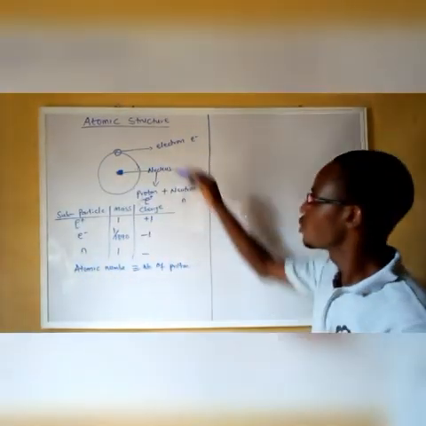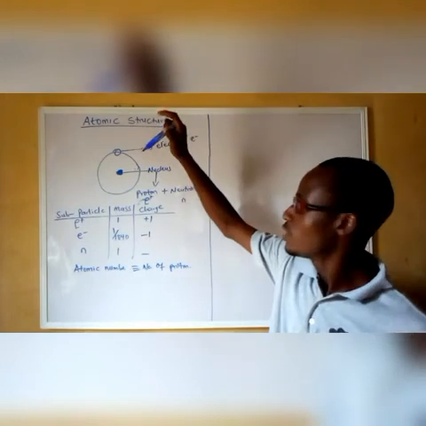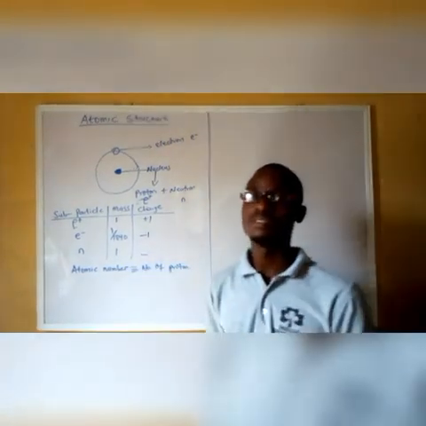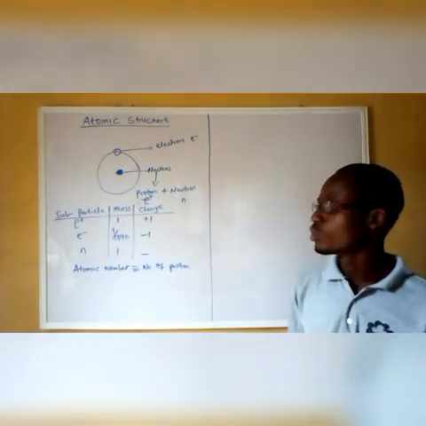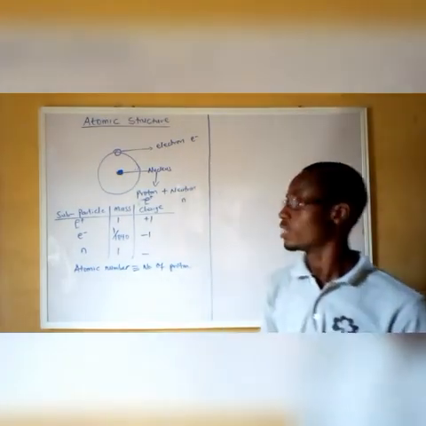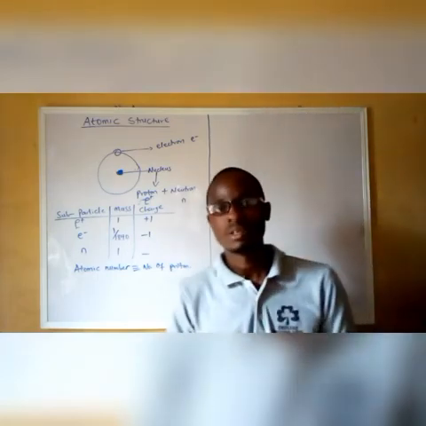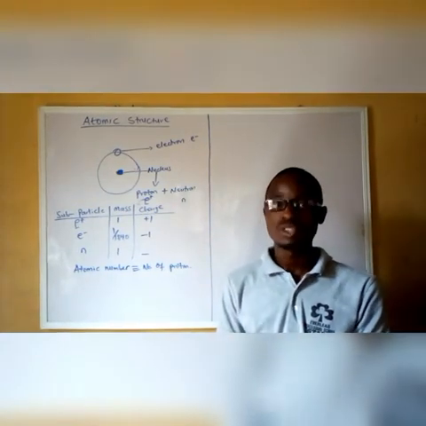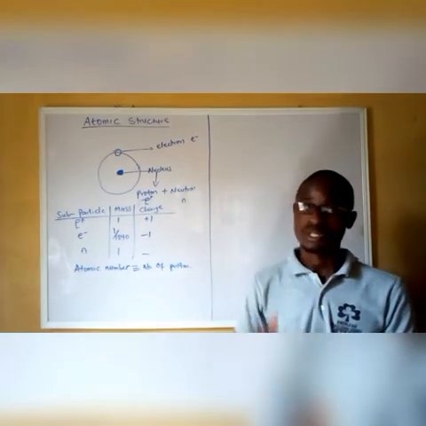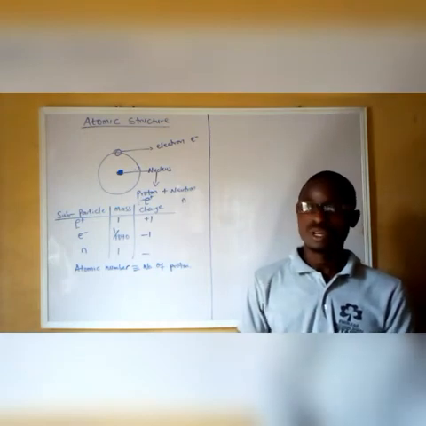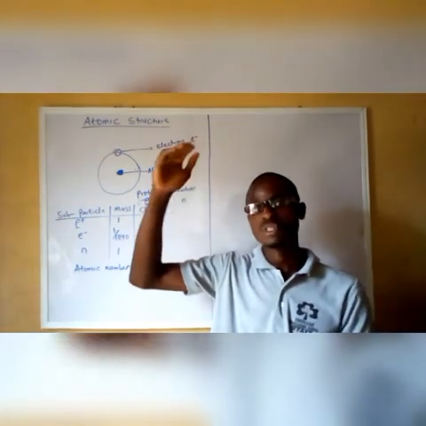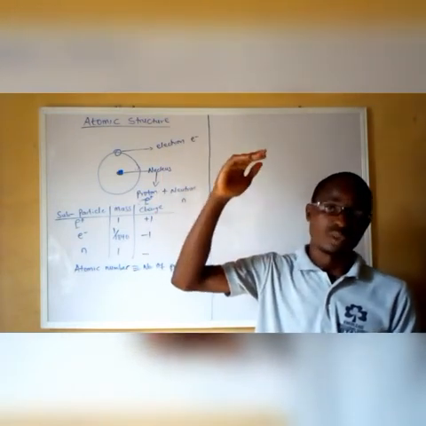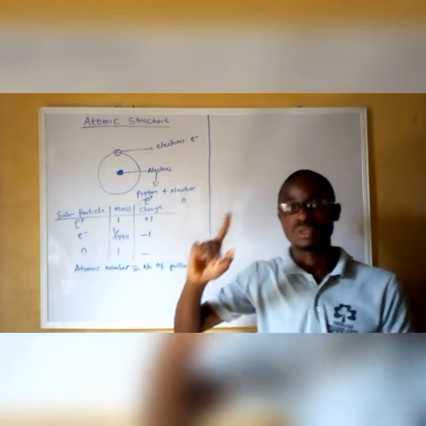So if this nucleus consists of one proton, definitely the atomic number of that particular atom is going to be 1. So the number of protons determines the atomic number. That is what atomic number is all about. So the elements are arranged according to the atomic number, which corresponds to the number of protons present in the nucleus of an atom. Hydrogen, being the first member of the first 30 elements, has an atomic number of 1, which means it has 1 proton in the nucleus.